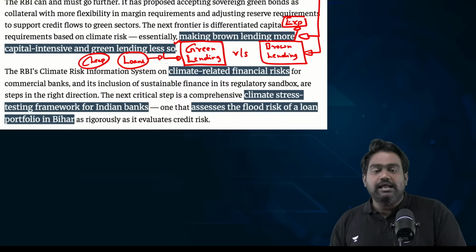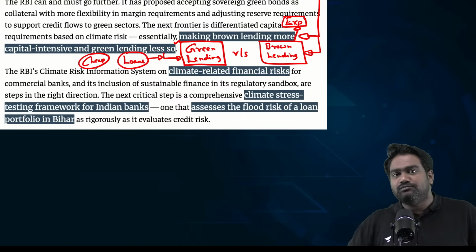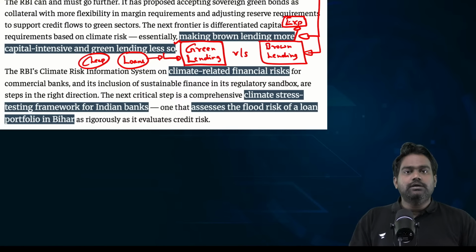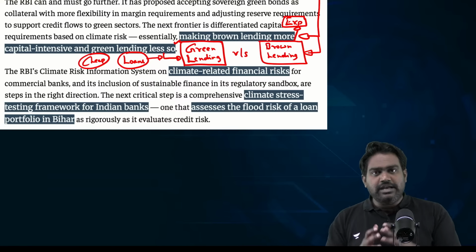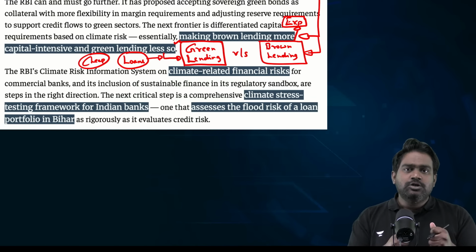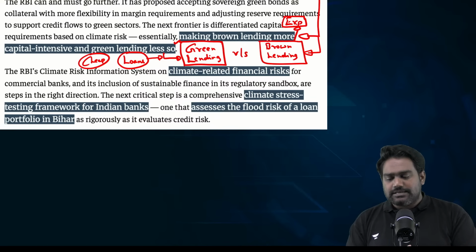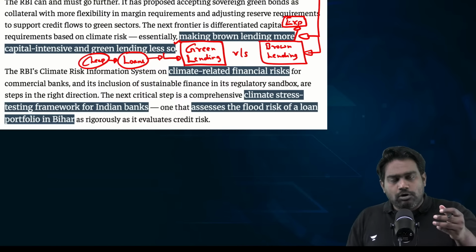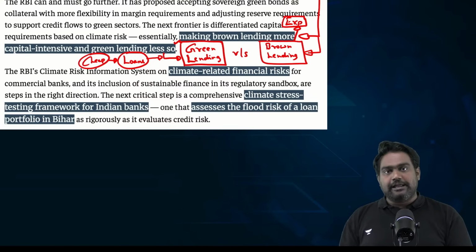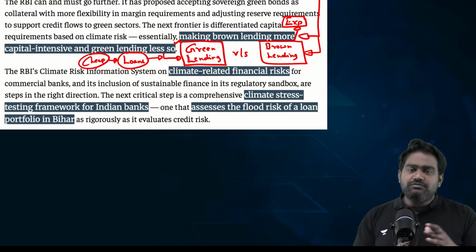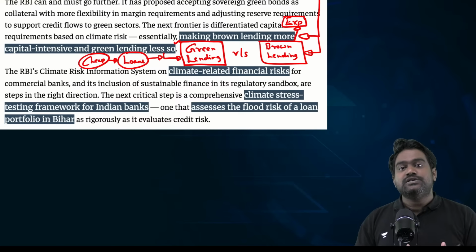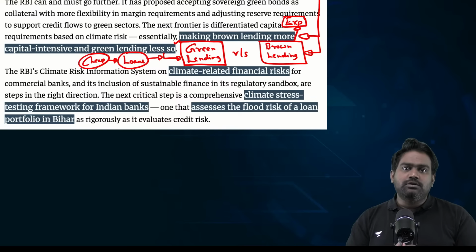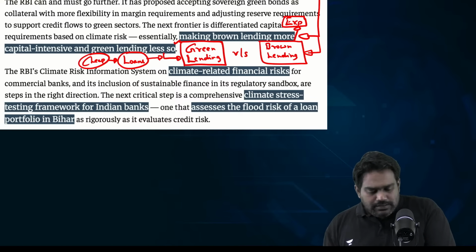This is what India will have to drive, and RBI and the government will have to drive this together. If RBI and the government provide the right policy support through incentives, through subsidies, etc., then green loans will become cheaper, driving the market to borrow more from the green funds and reduce the dependency on brown lending. So this will drive the economy itself towards clean industries compared to the emission driving industries.